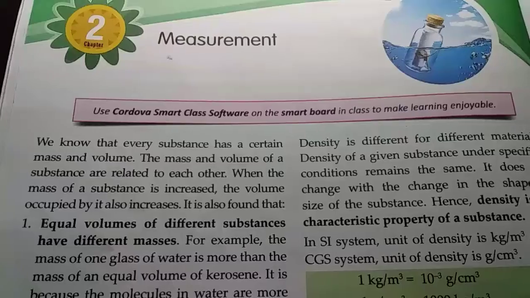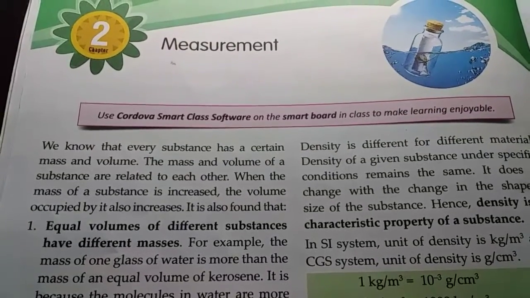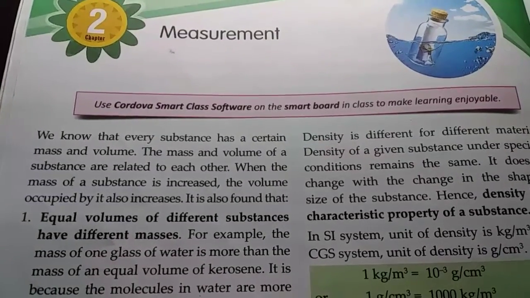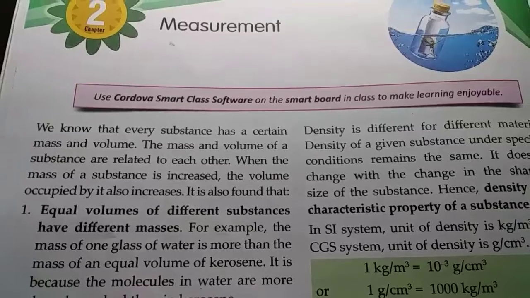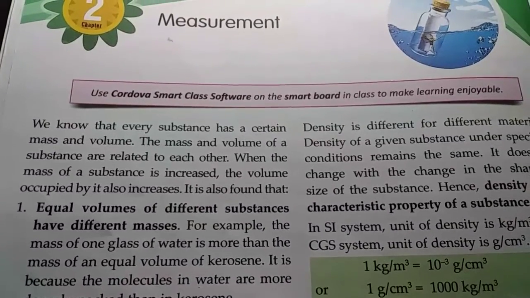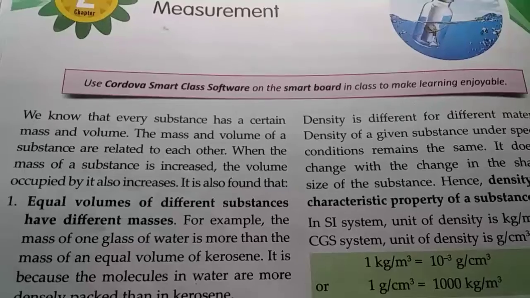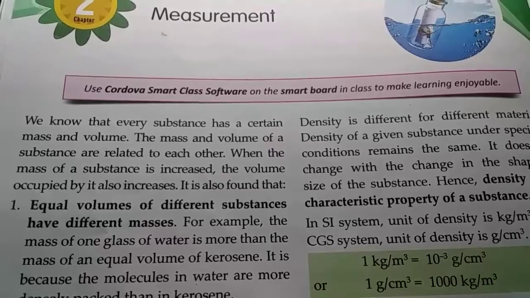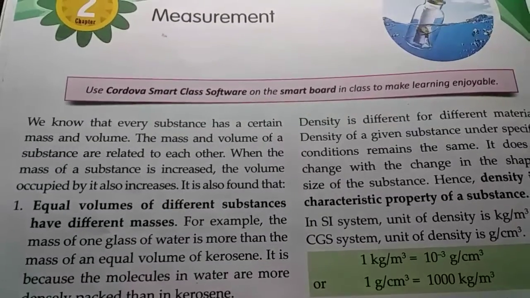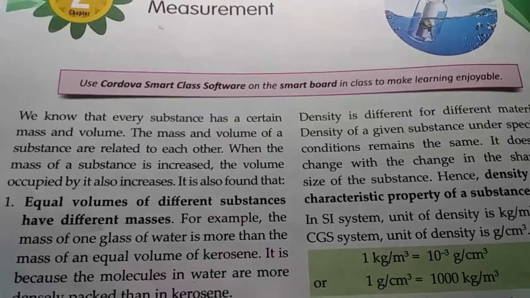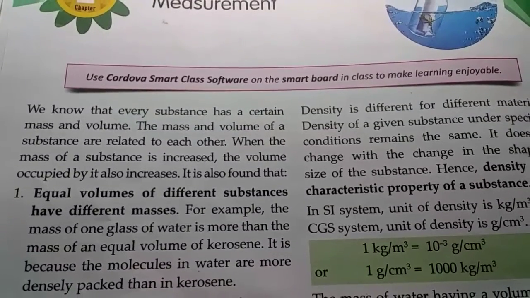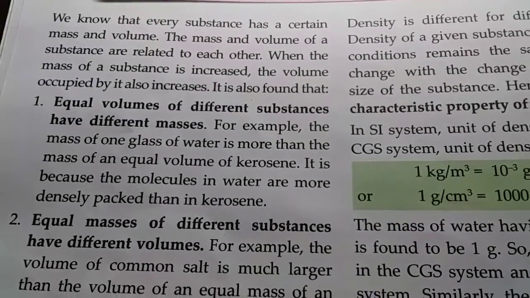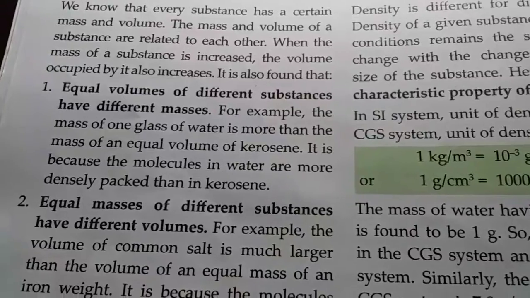Now what is mass and what is volume? Mass and volume are two units which are used to measure objects. Now mass is the amount of matter an object contains in it, while volume is how much space the object is taking up. This is volume. Now, as the mass of a substance is increased, the volume occupied by it also increases.